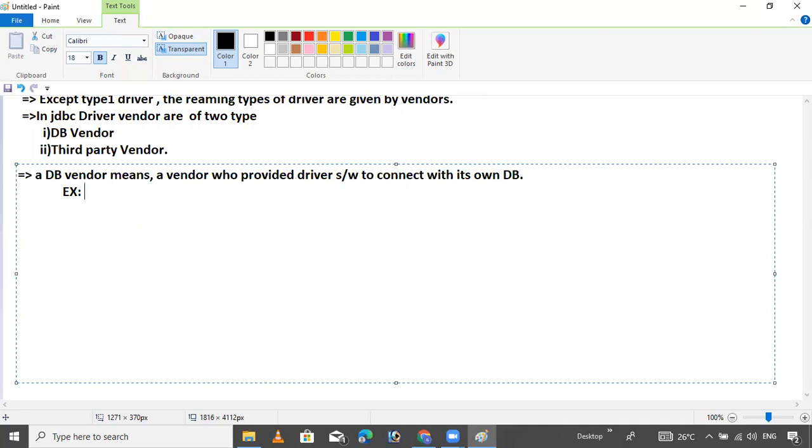For example, Oracle is a database vendor that provides a driver for connecting to the Oracle database. You can take any example.